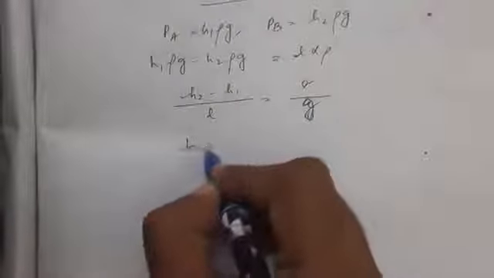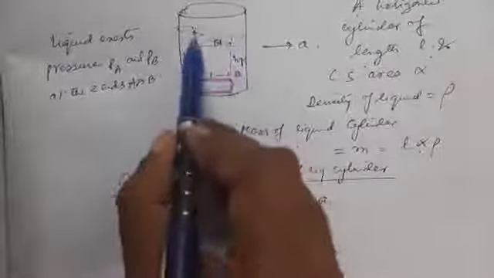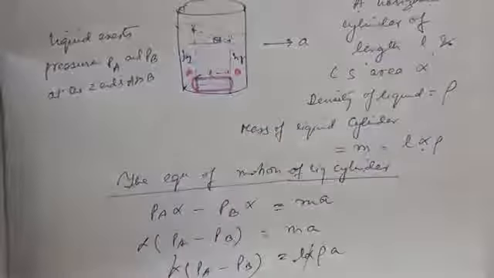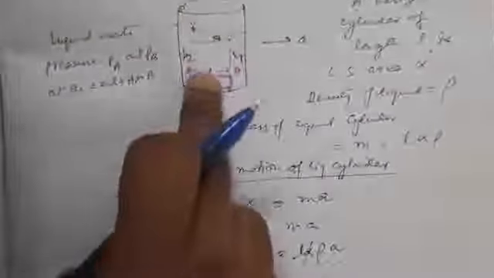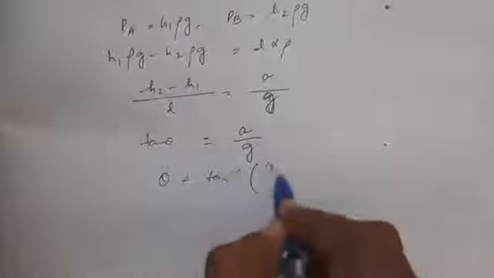Therefore tan theta. Now why did I call this tan theta? Suppose this is height H1, this is height H2. So I think I made a mistake: height H2 is more than that of H1. The difference of these two heights is H2 minus H1. This is the perpendicular and the base is L. So H2 minus H1 by L gives the value of tan theta. So tan theta is equal to A by G, or theta is equal to tan inverse of A by G.